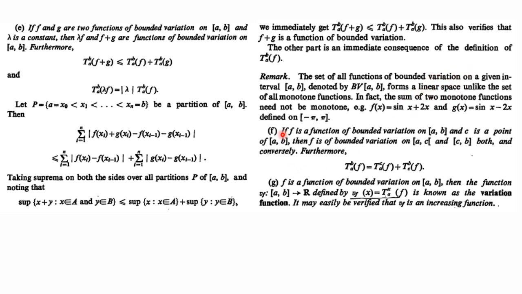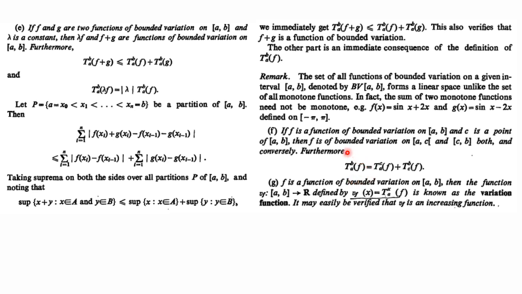Now the next observation says if a function is of bounded variation on the closed interval AB and C is any point lying in this interval AB, then we can break this interval into two subintervals AC and CB, and over each subinterval our function is of bounded variation. Conversely, if the function is of bounded variation over the subintervals, then on the whole interval it is of bounded variation.